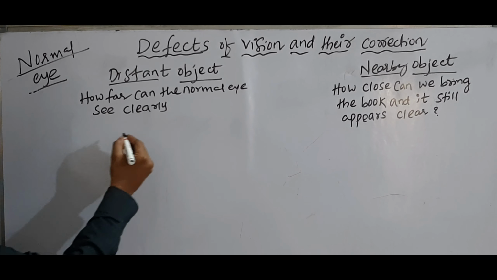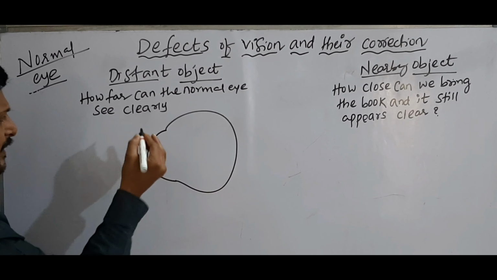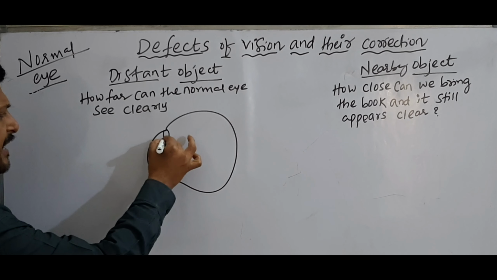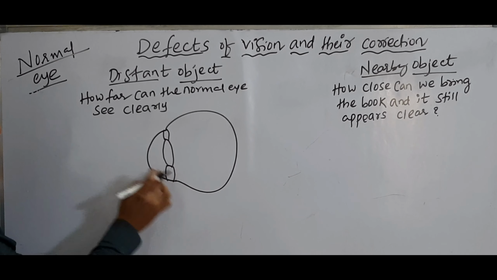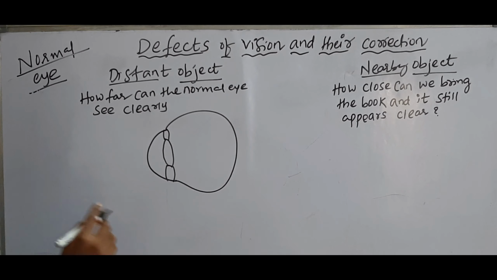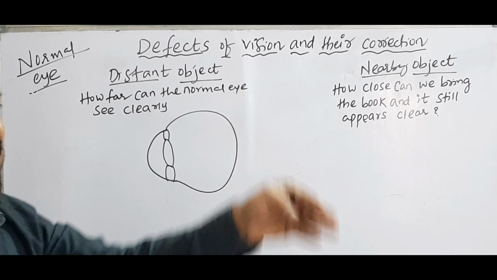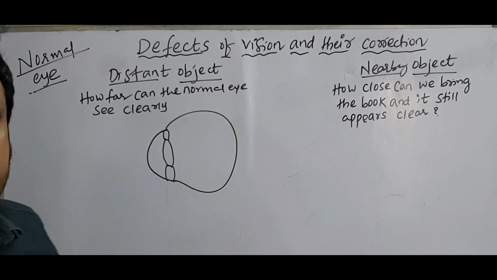See here, suppose we know very well that in the eye a convex lens is there, and these are the ciliary muscles. Now the eye is seeing distant objects, like the sun, stars, or a tree outside your classroom.